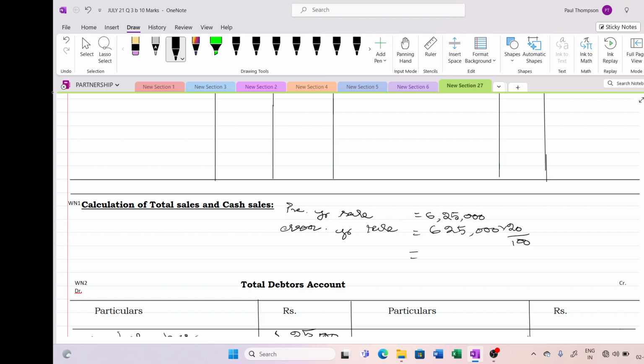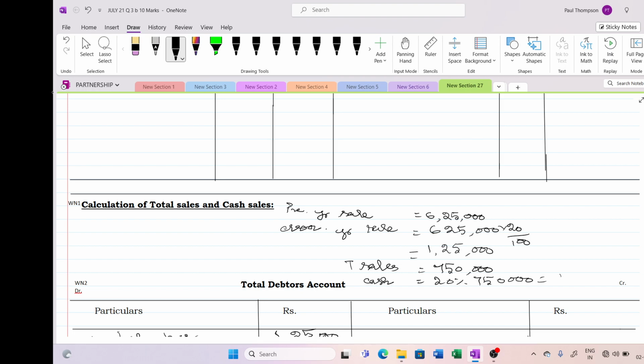This increase is 1,25,000. So the current year sale is 7,50,000. So total sales is equal to 7,50,000. And they have given one more information that 20% is cash sales. So cash sales is equal to 20% of 7,50,000.